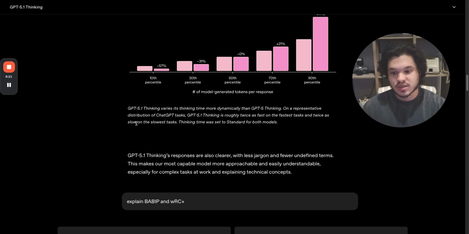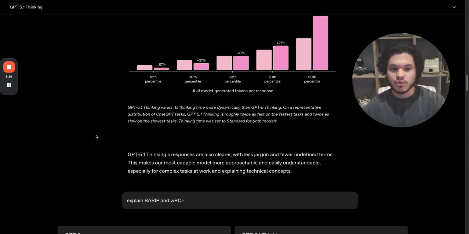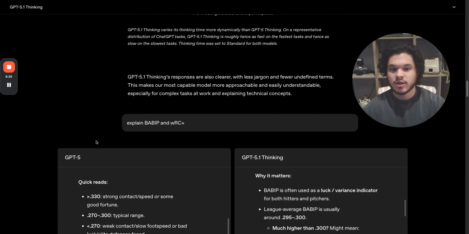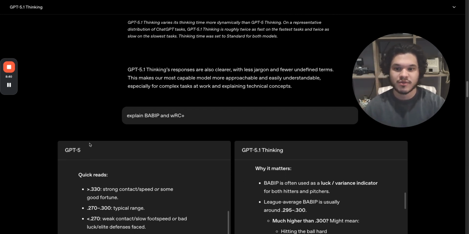It's also twice as slow on the slowest tasks. So if it requires more thinking, it's really going to take the time. We'll see how that plays out. If you're trying to code with it, using it as a partner, we'll see if it becomes annoying, how much slower it takes. That's yet to be determined. They'll probably fix or improve that as time goes on.